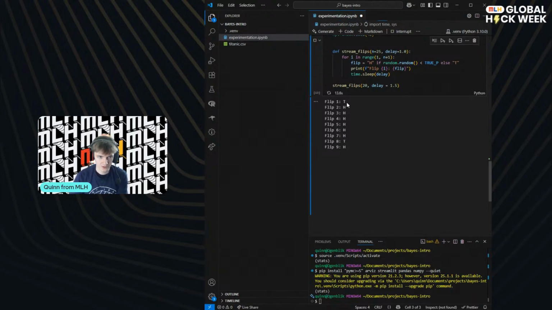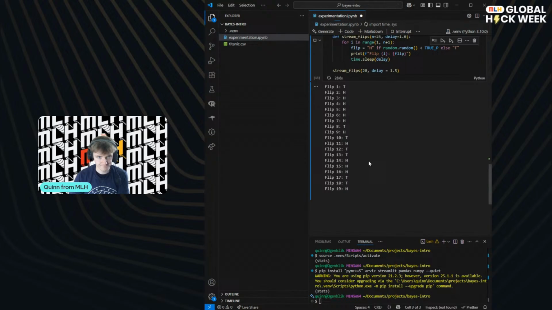So let's see, we got 1, 2, 3 tails in 10. So maybe we're saying the probability of heads is 0.7. Interesting, we're getting more tails now though. Any guesses what the probability of heads is? It seems the heads are a bit more common. Should we count them up? We got 1, 2, 3, 4, 5, 6, 7, 8 tails. So half that, 4 in 10 tails. So we might say, okay, maybe 0.6. And 0.6 is the most likely estimate, the maximum likelihood estimate.